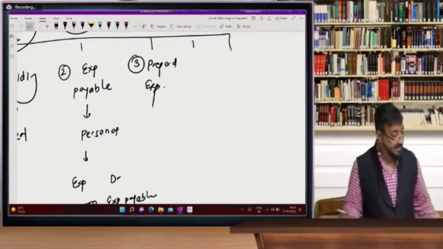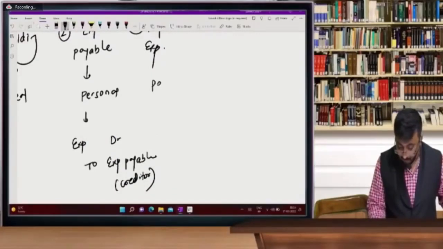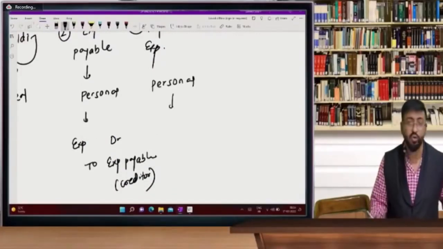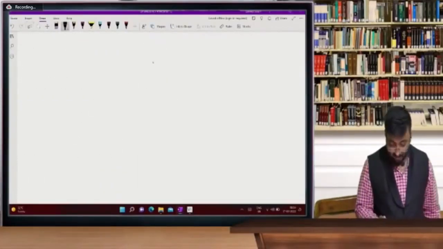Yes, prepaid expenses. What is the entry, sir? Prepaid expense is a personal account. Sir, can you give an example of prepaid expenses? Yes, beta, why not? I will give you one example.